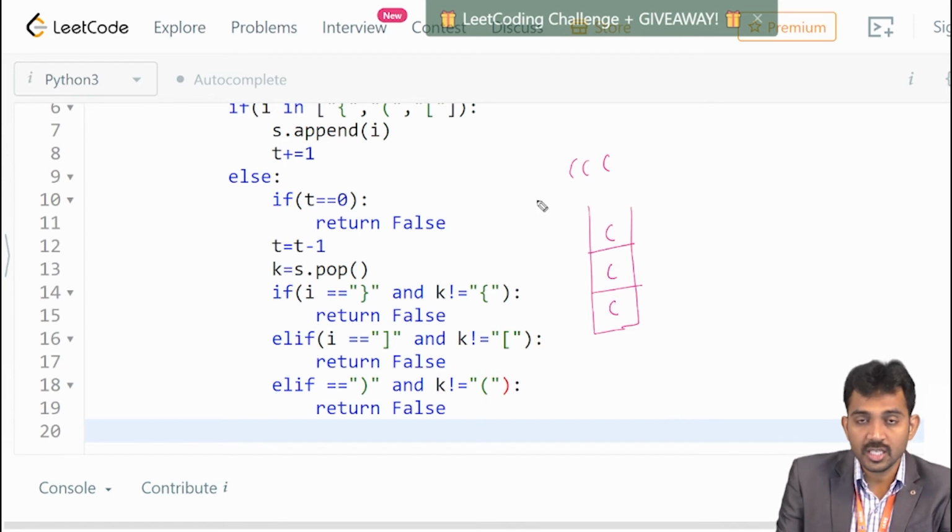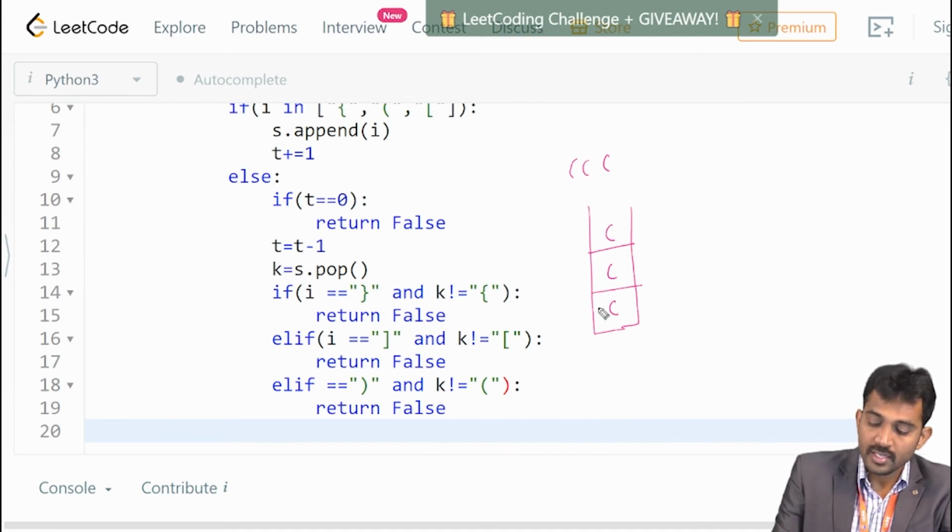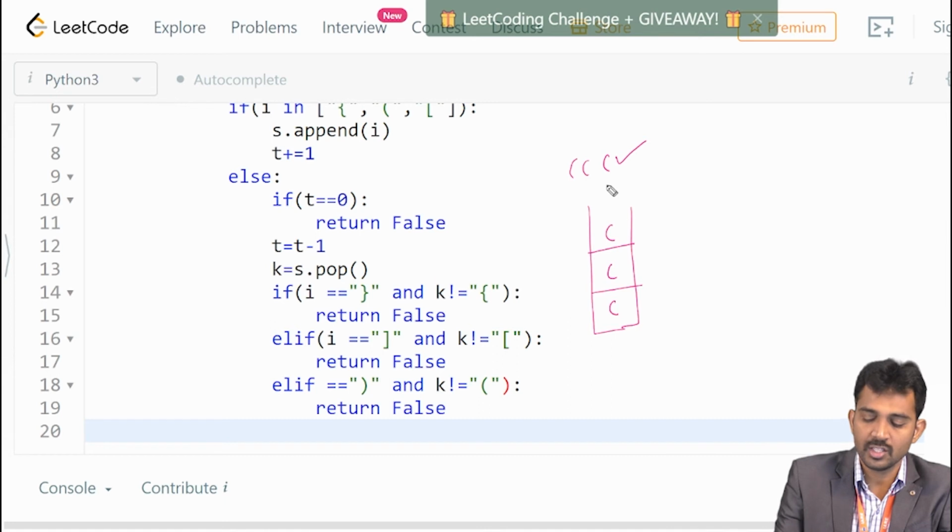At the end of the string you just come out of the loop. Then still the braces are there in the stack, right? So is this valid? No, this is not valid because there is no respective closure parenthesis. That is why the stack is not empty.